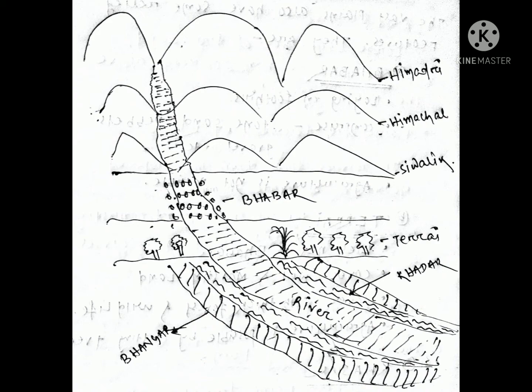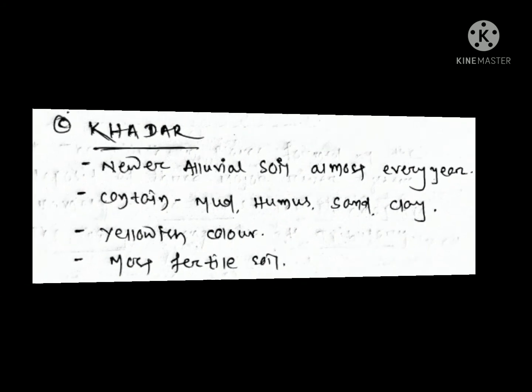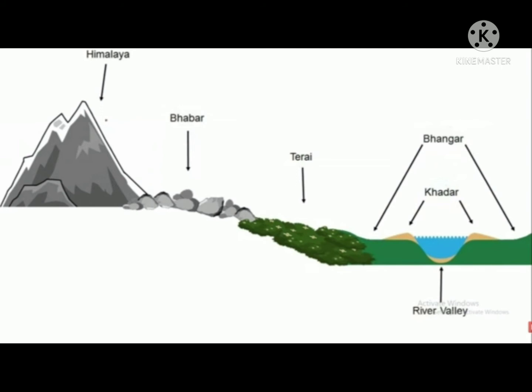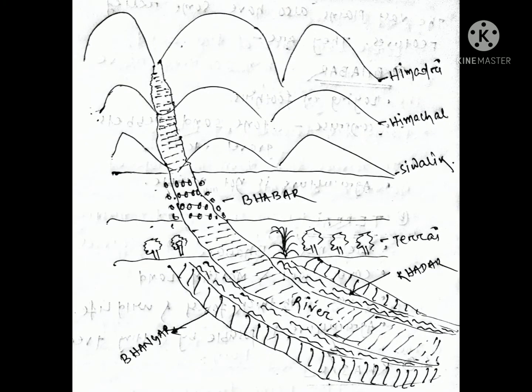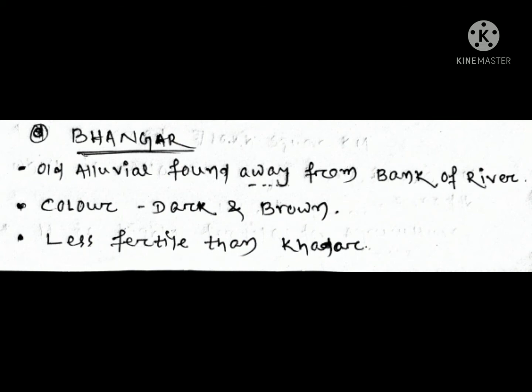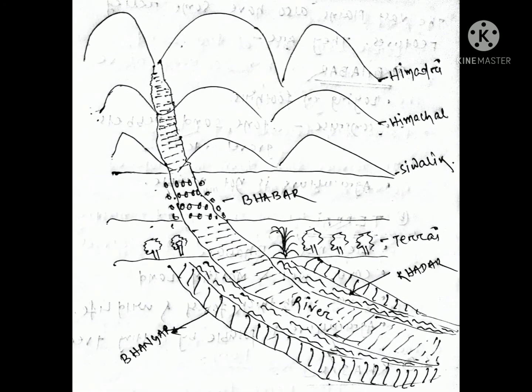Then the next feature is Khaddar. Khaddar is the new alluvial soil renewed almost every year. It contains mud, humus, sand, clay, etc. And its color is yellowish. And it is the most fertile soil. Then the last one is the Bhangar. Bhangar is the old alluvial soil found away from the bank of the river. Its color is dark brown and it is less fertile than Khaddar.